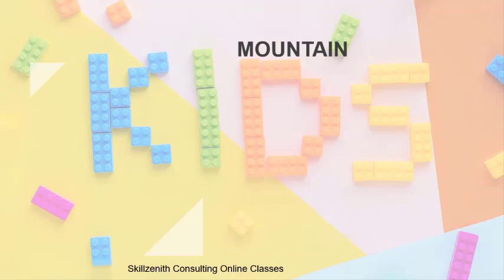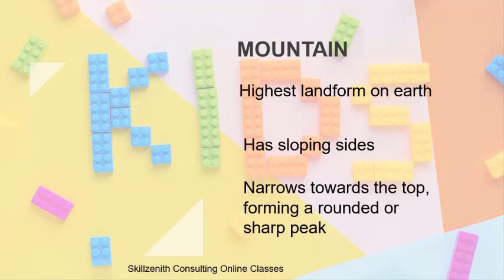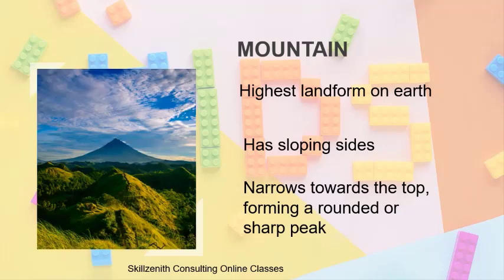First, we study about mountain. So what is a mountain? I'm sure all of you must have seen a mountain at some point or the other in your life. It is the highest landform on Earth in terms of the height. It has sloping sides and it narrows towards the top, forming a rounded or sharp peak. I hope you understood. Otherwise, don't worry. We have this picture to help you understand.